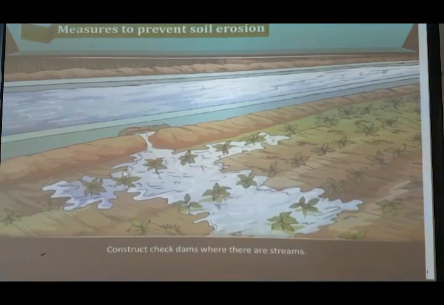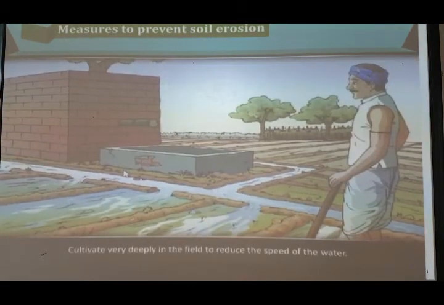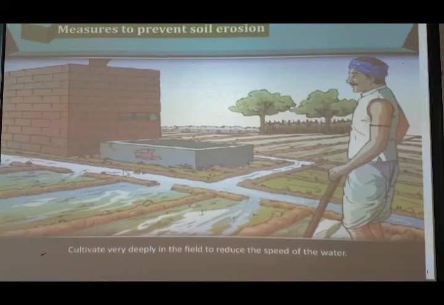Construct check dams where there are streams. Cultivate deeply in the field to reduce the speed of the water.